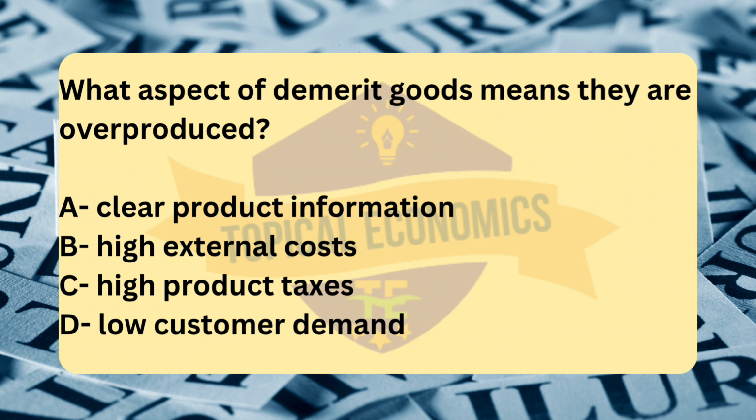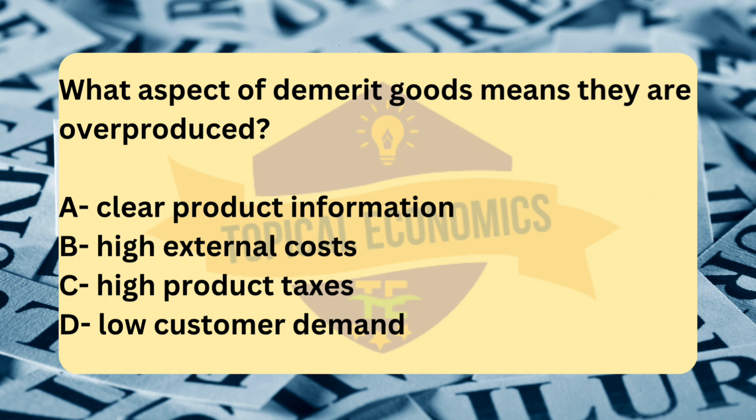External costs refer to the costs that are imposed on third parties who are not directly involved in the transaction. For example, smoking not only harms the smoker but also causes healthcare costs, secondhand smoke exposure, and environmental damage, which society must bear. Overproduction occurs because producers and consumers are not accounting for these external costs, so they consume and produce more of the good than is socially optimal. The market price of the good does not include these external costs, leading to inefficiency and overconsumption.